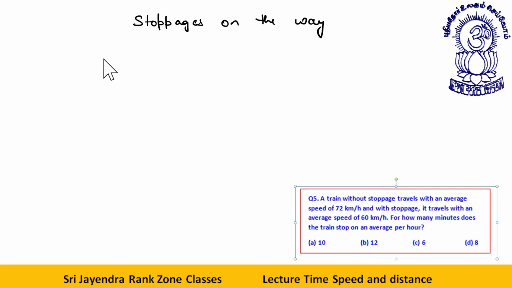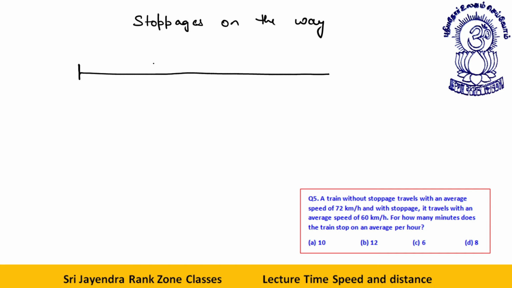A train without stoppage travels with an average speed of 72 km per hour, and with stoppage it travels with an average speed of 60 km per hour. For how many minutes does the train stop on an average per hour? Very easy method.